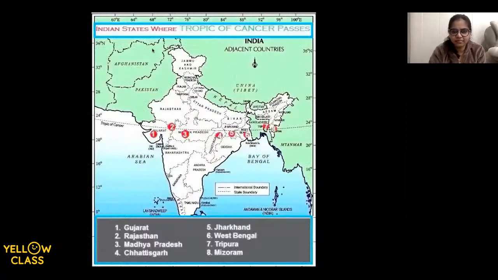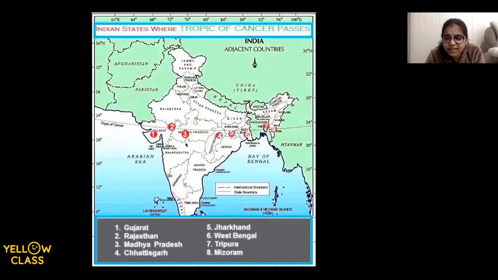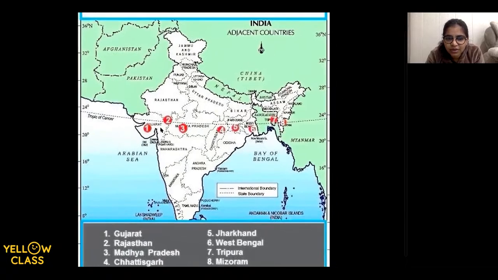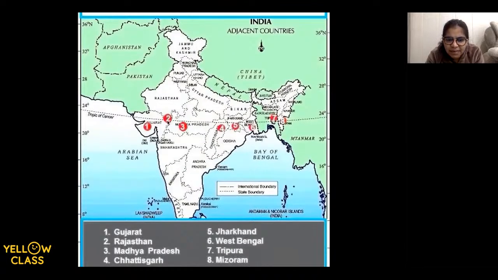Now, this is the map of India. Can you see this line, Tropic of Cancer, written here? This is passing through different states, and we have the names of the states written right below. Number 1 is Gujarat. Number 2 is Rajasthan. It passes a little bit here, just at the end of Rajasthan. The third is Madhya Pradesh. From Madhya Pradesh, it goes to Chhattisgarh. From Chhattisgarh, it goes to Jharkhand.